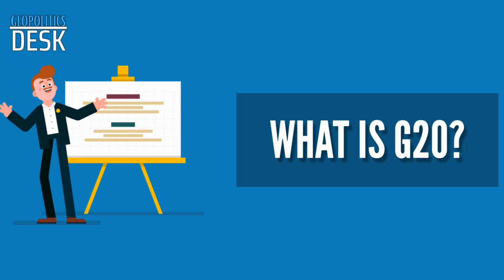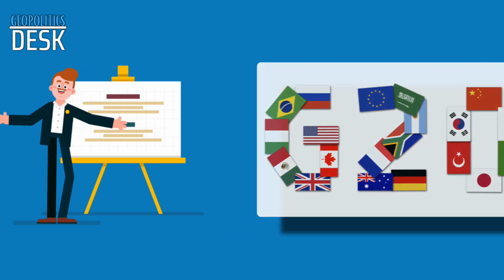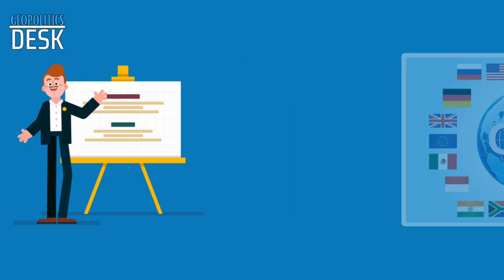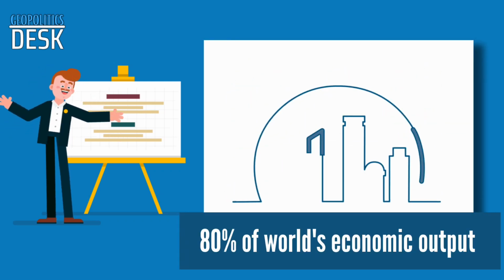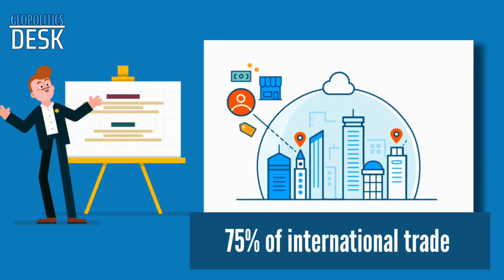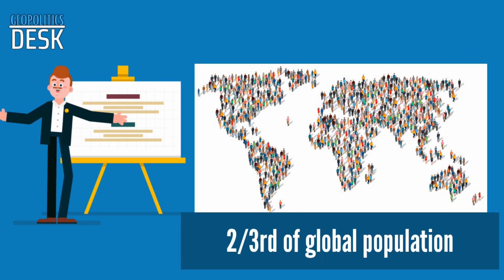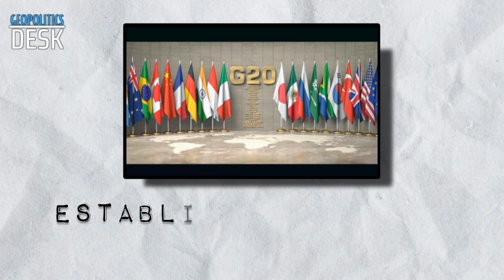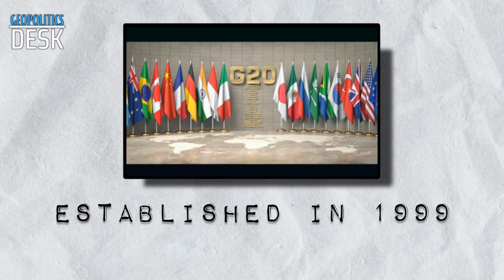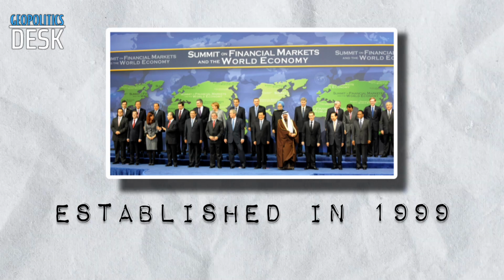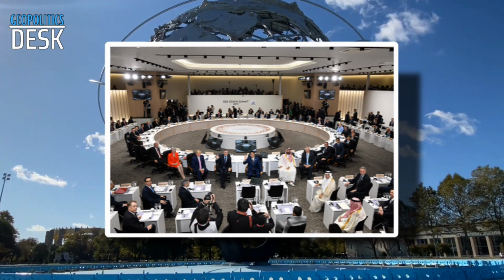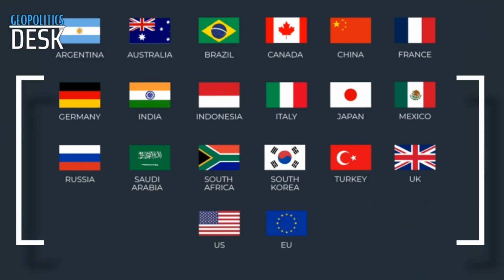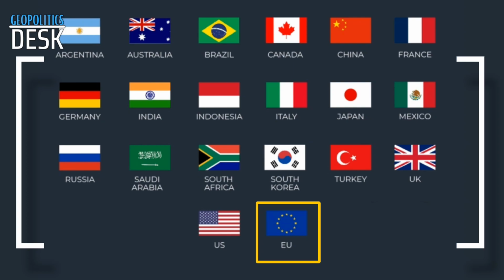What is G20? The G20, Group of 20, is an international forum comprising 19 countries and the European Union, which collectively represent around 80% of the world's economic output, 75% of international trade, 2/3 of the global population, and 60% of the world's land area. The G20 was established in 1999 as a platform for finance ministers and central bank governors from the world's largest economies to discuss and coordinate international economic policies. The Group of 20, G20, comprises these 19 countries and the European Union.